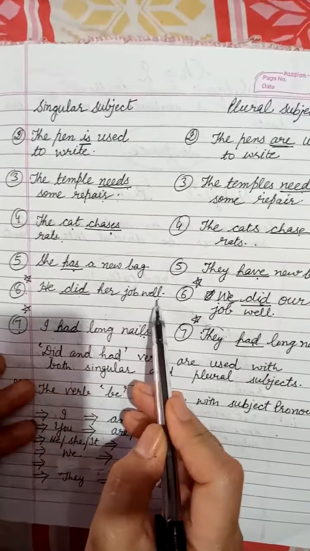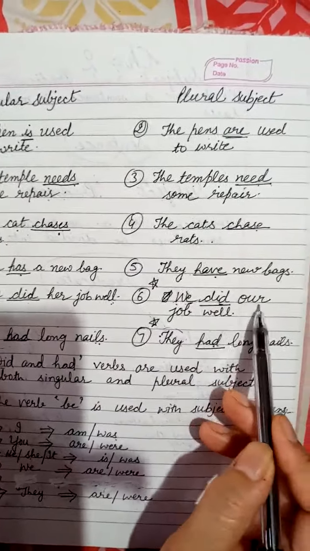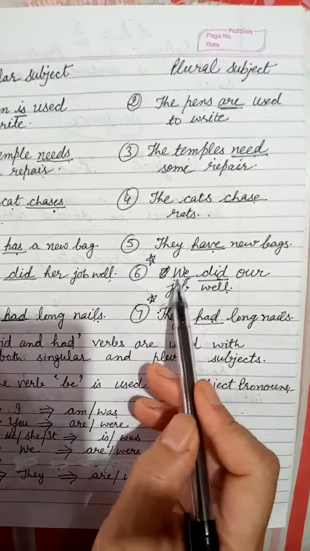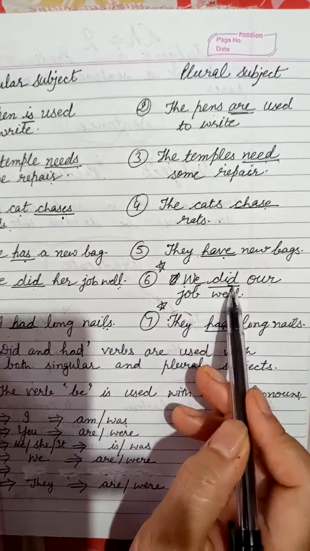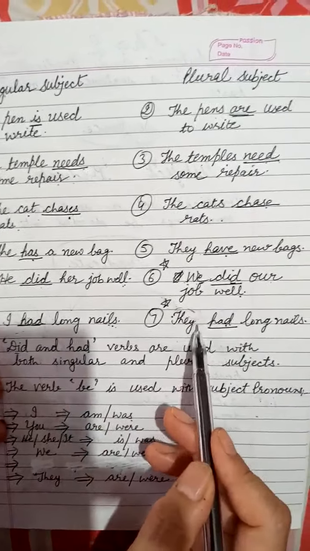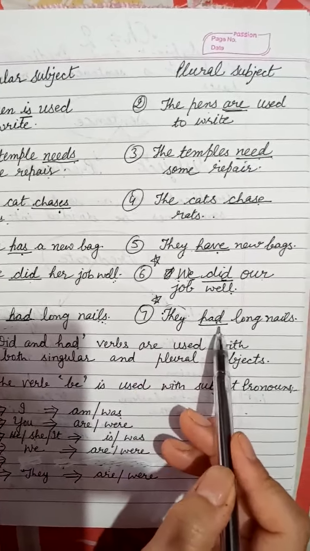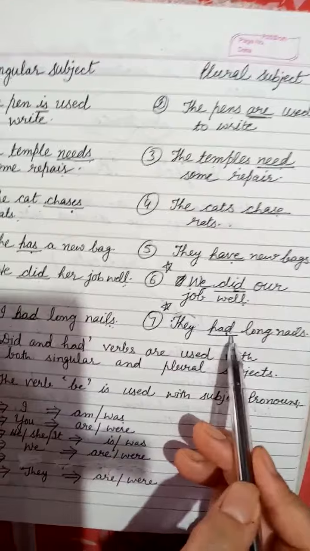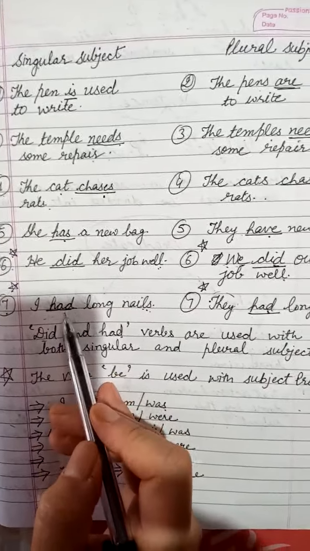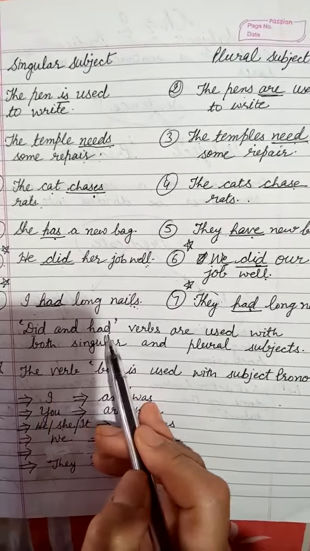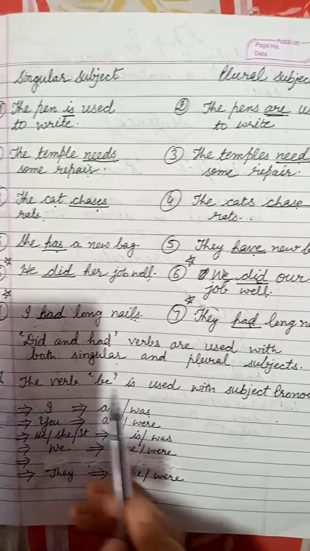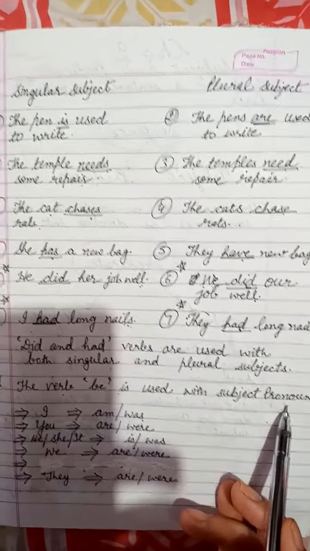He did her job well. We did our job well. So when he changed into we, the subject has been changed, plural subject, again the same verb is there. I had long nails, but here the subject has been changed, they, but the verb is the same, had. They had long nails. So you have to remember that the verbs did and had are both used with singular and plural subjects. And the verb be is used with subject pronouns.